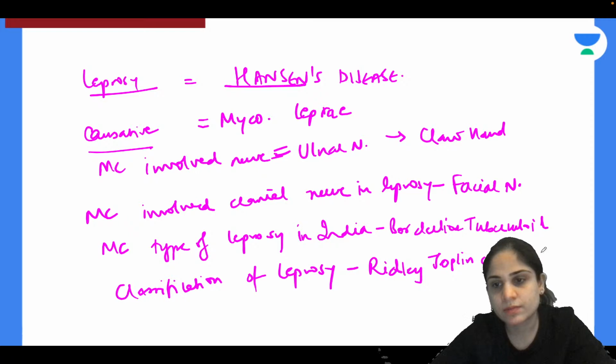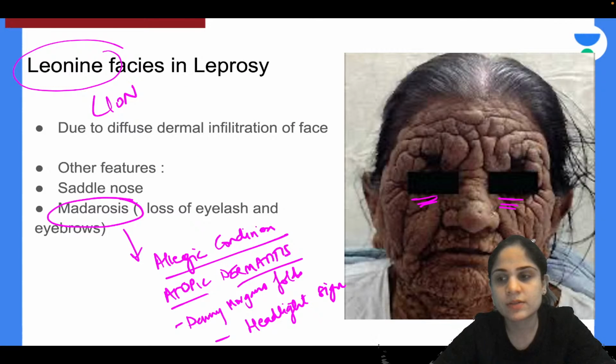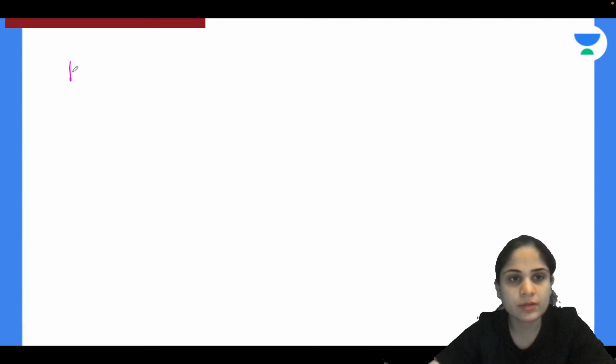Ridley-Joplin classification. Okay, yes, absolutely correct. So this is all about leprosy that they ask in the exam. These one-liners you guys should know about. Okay, then a few other questions that they ask about leprosy.